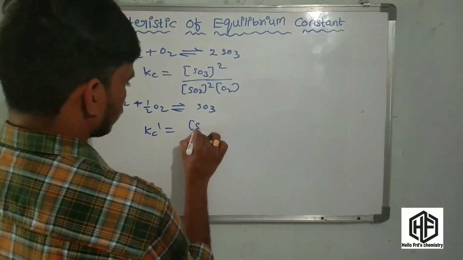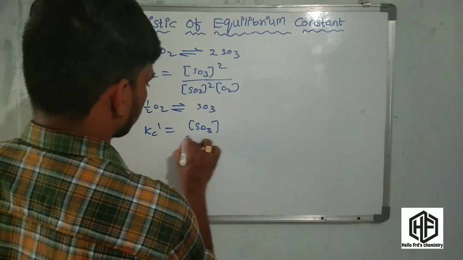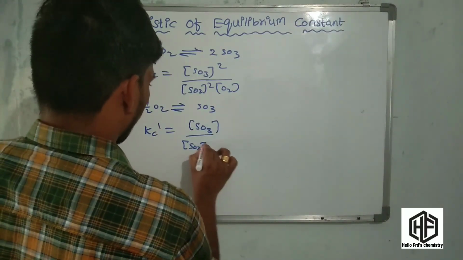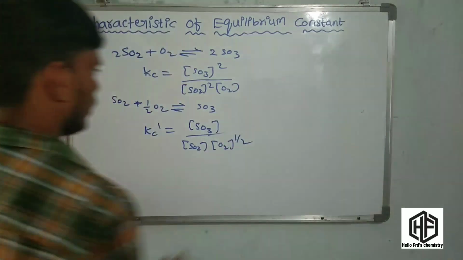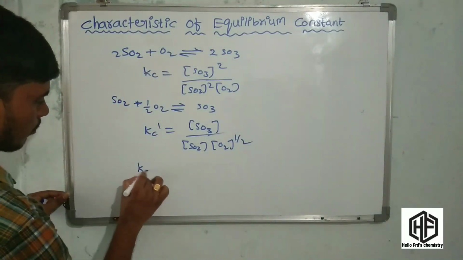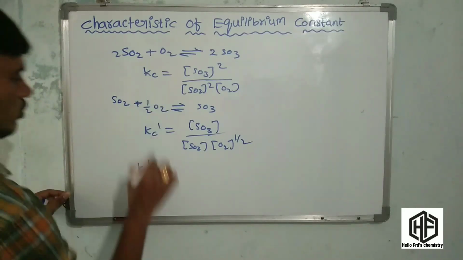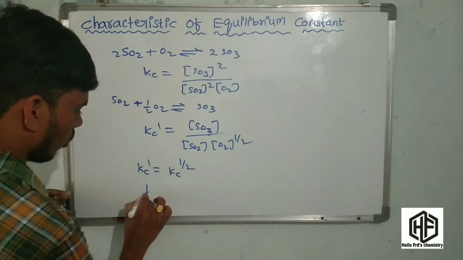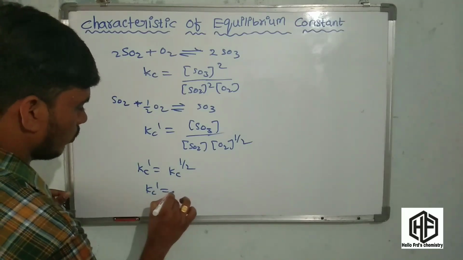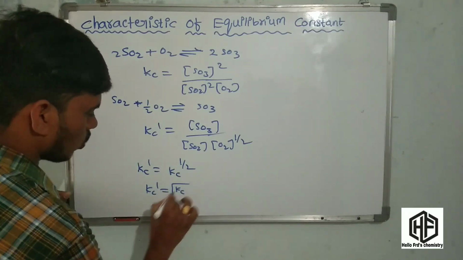What is the equilibrium constant? Active mass of products by active mass of reactants raised to the power of stoichiometric coefficients. For these two reactions, Kc dash is equal to Kc to the power of 1 by 2. So Kc dash is equal to root over Kc.